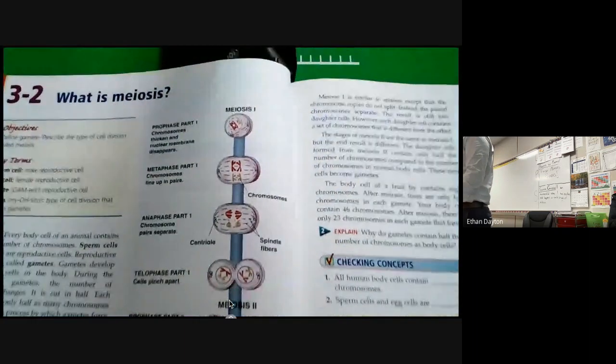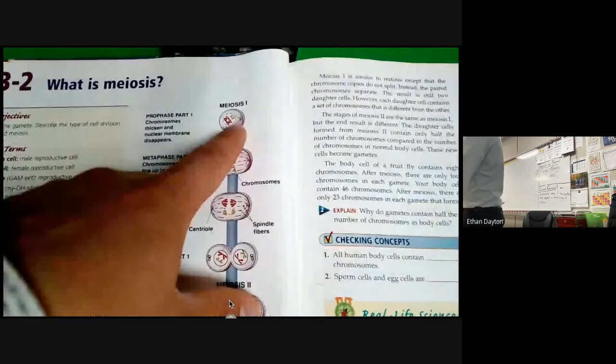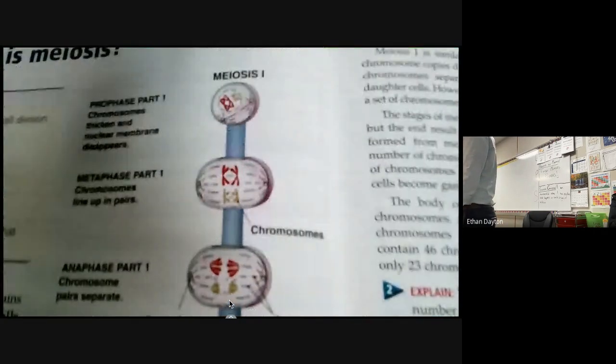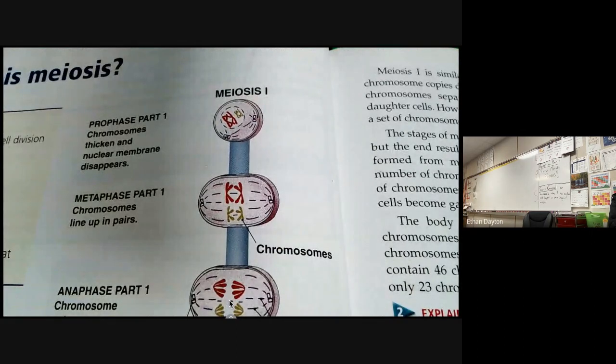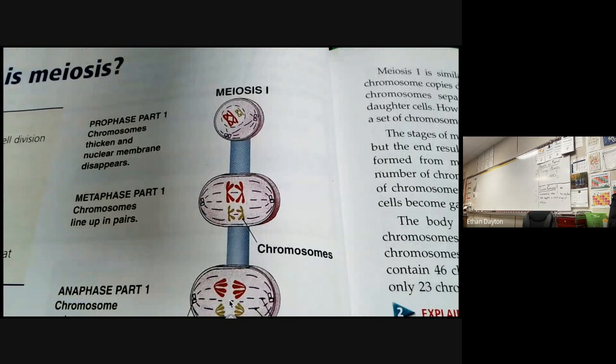Okay, and we will go into greater detail in this when we take our meiosis notes. But here we begin with meiosis. You start with a regular cell. Now, it's not necessarily a regular cell. It's a gametocyte, or in a male it'll be a spermatocyte, or in a female it'll be an oocyte, because males produce sperm, and females produce eggs, or ova. In the first one, they have the regular number of chromosomes that the body cells have. A spermatocyte will have 46.